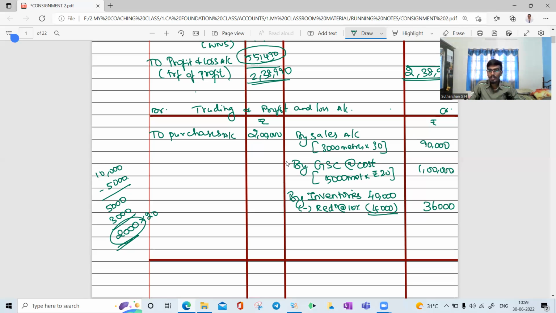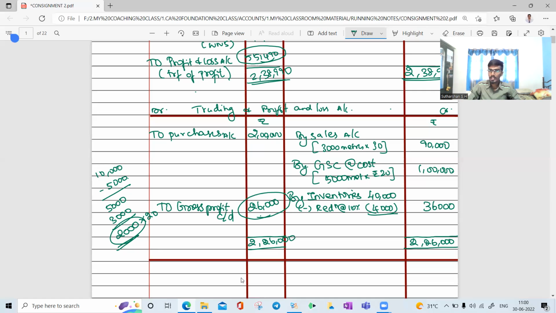What is on the credit side? Just total the credit side. 2 lakh 26,000. Then what is your debit answer? 26,000. Very good. To gross profit.